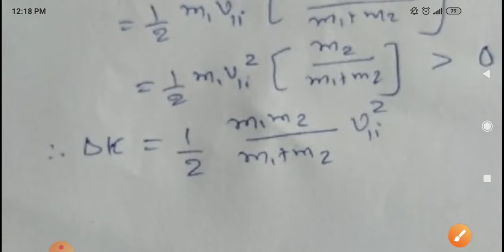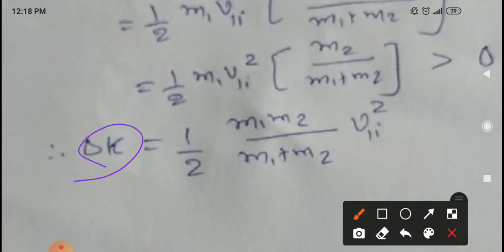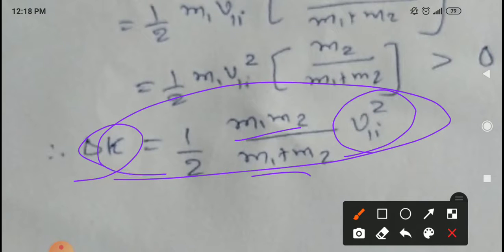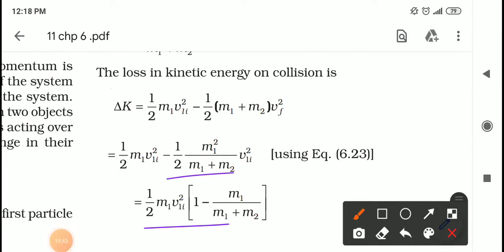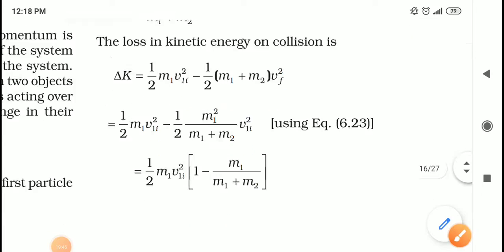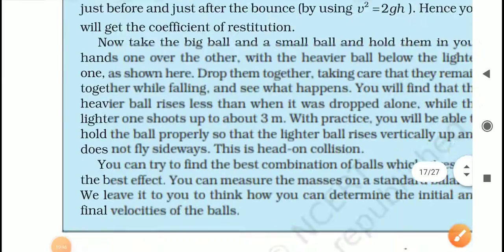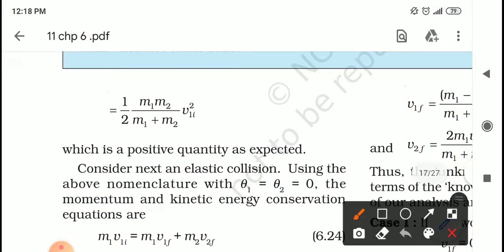This is the message I want to convey: delta K is equal to half m1 m2 upon (m1 plus m2) into v1i square, which is a positive quantity. All the steps are given here. I have given the simplification, and the final step is half m1 m2 upon (m1 plus m2) v1i square, which is a positive quantity as expected.